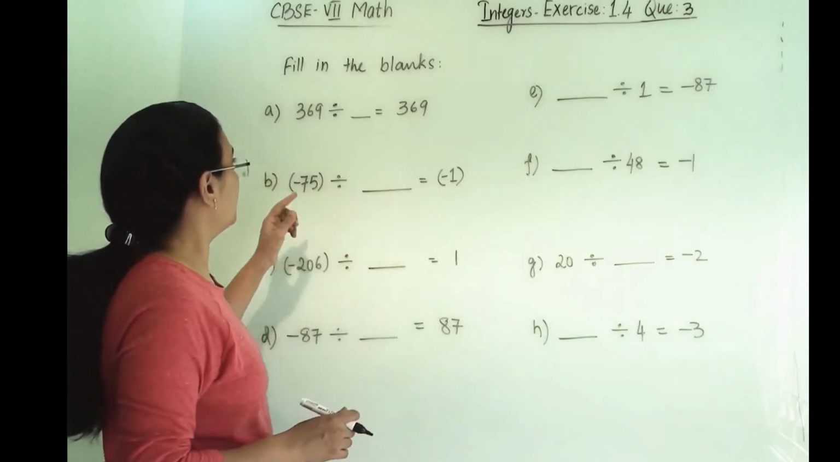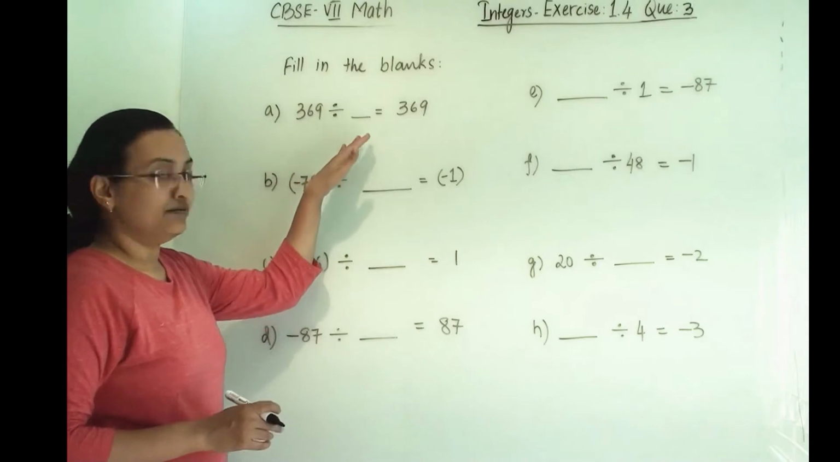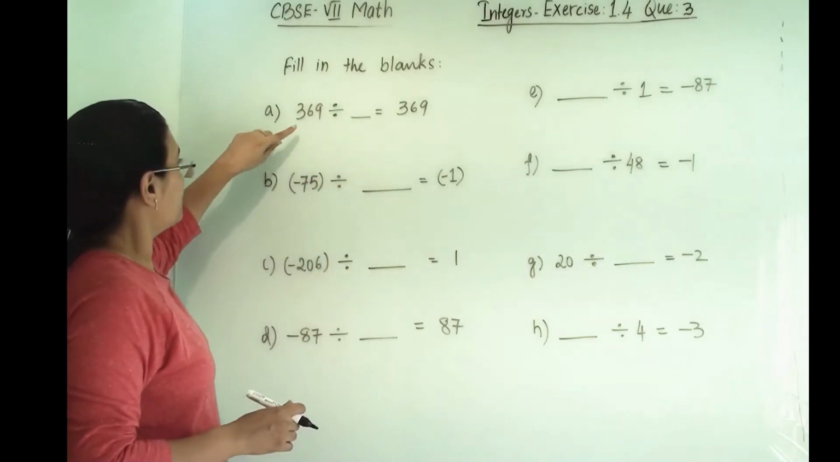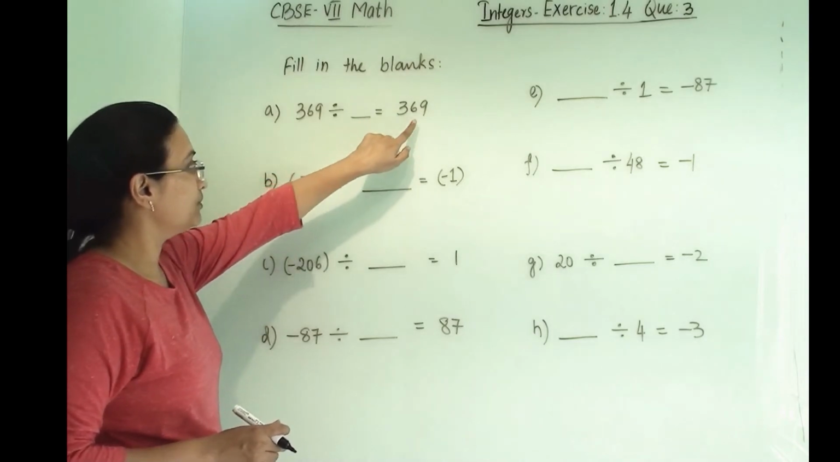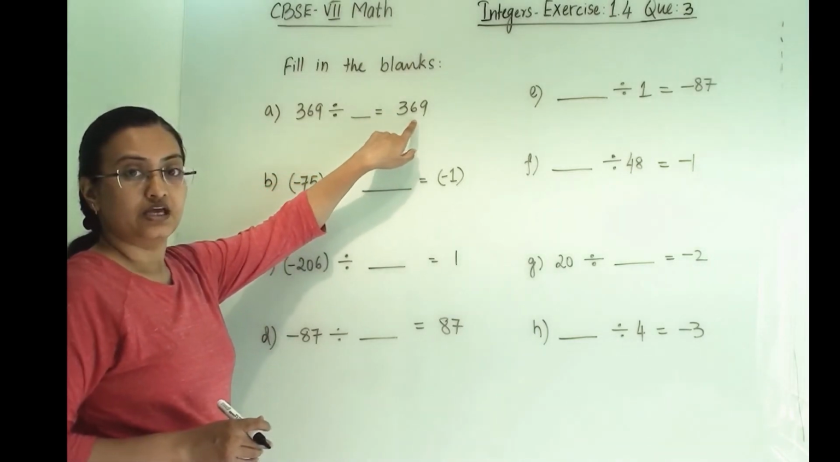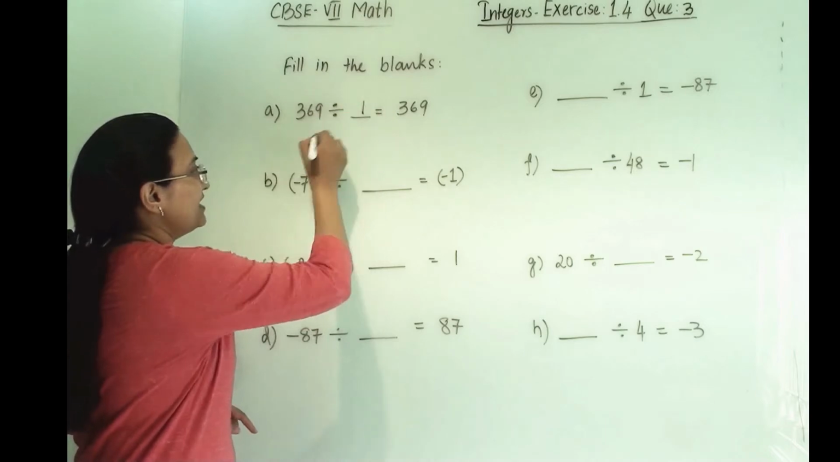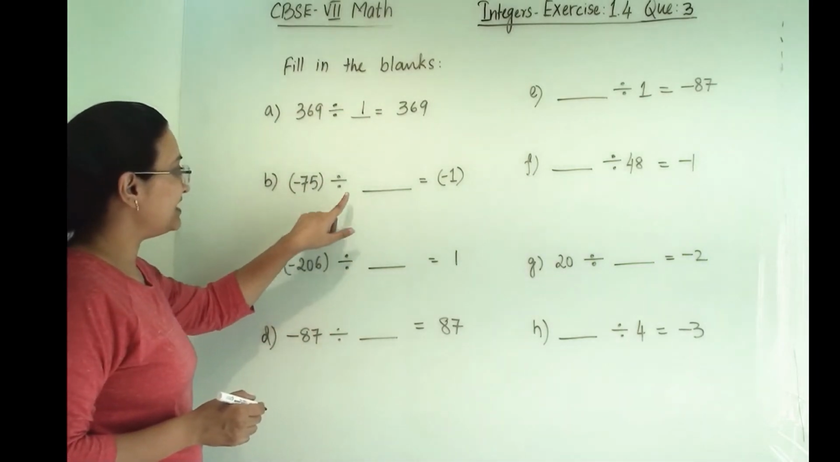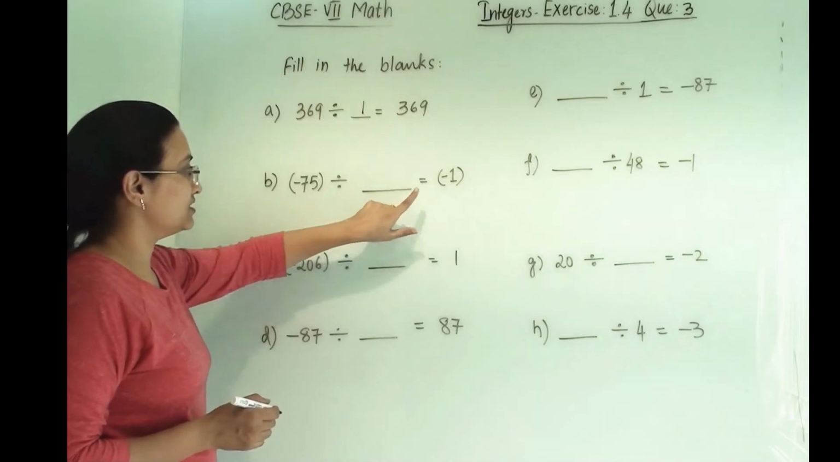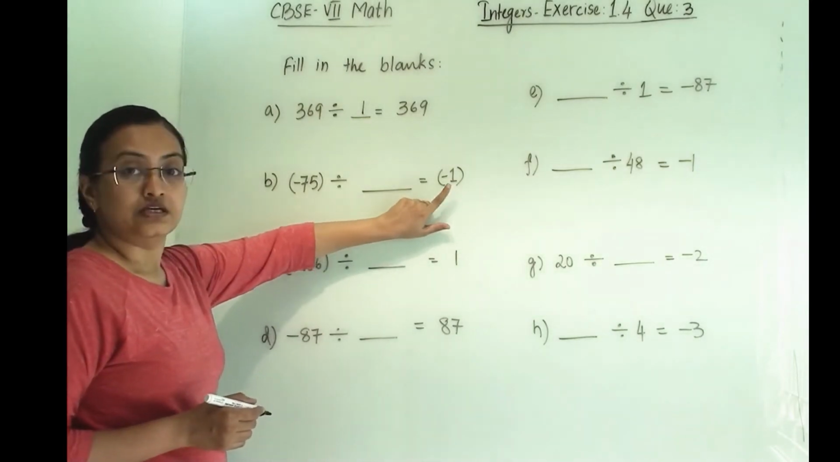Question number 3. So here we have to fill in the blanks. So here 369 divided by what we will keep, so that we will get 369? So obviously divided by 1. Then second, minus 75 divided by what we have to write here, so that we will get 1?